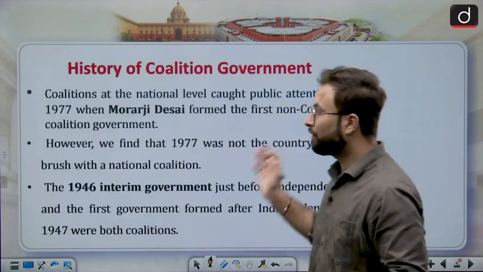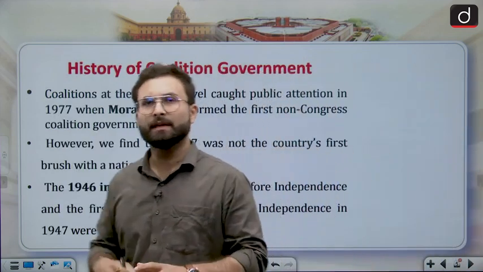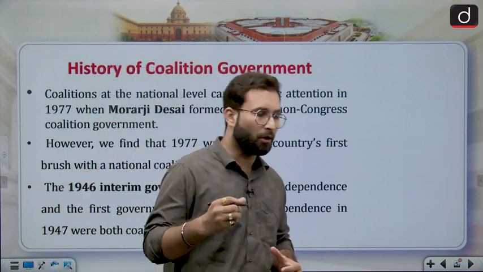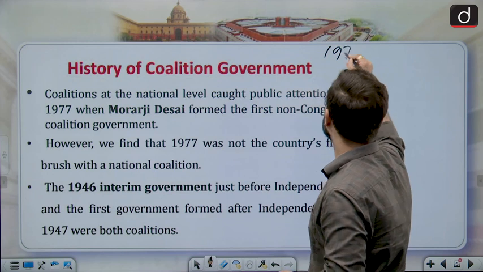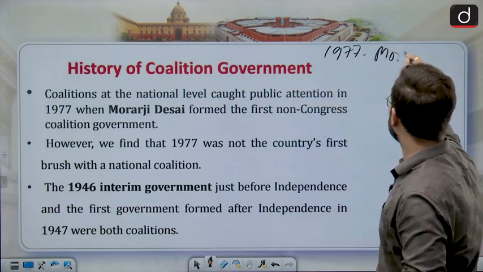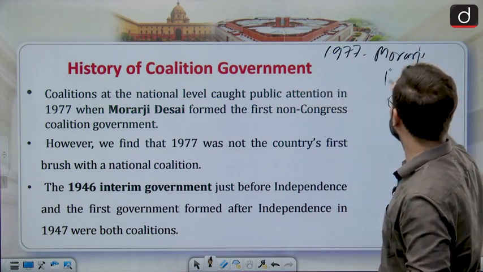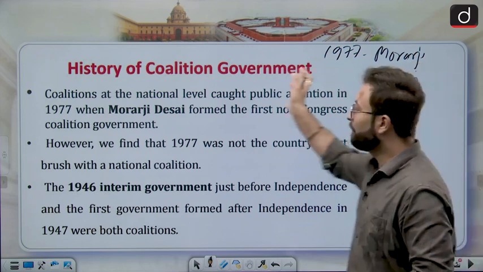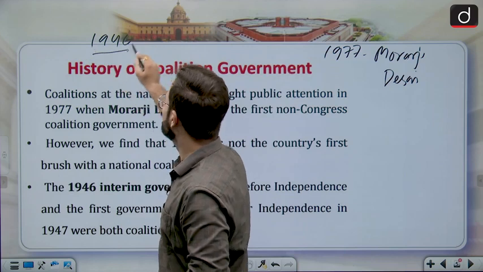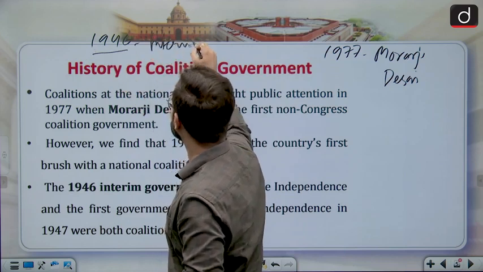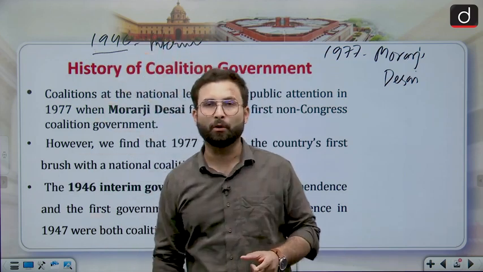Now, what is the history of the coalition government? In India, the rise of the coalition government starts from 1977 with Morarji Desai's government. But the thing is, this is not the first time. The interim government which was formed in 1946 was also a coalition government.